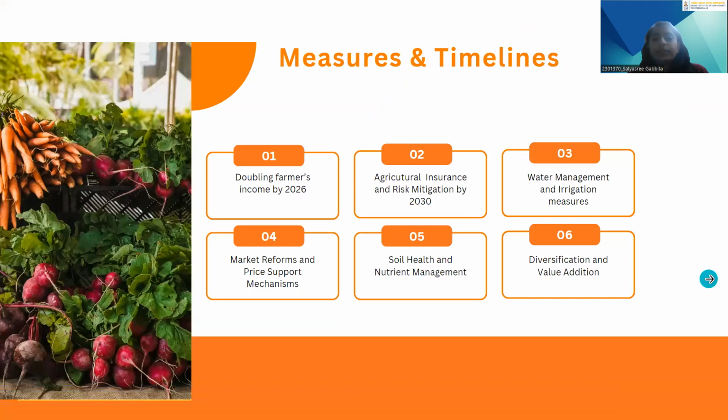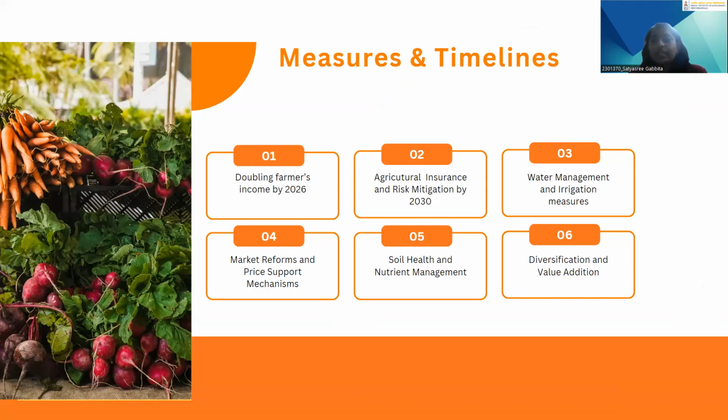Now, coming to the measures that can be taken. Doubling farmers' income could be one of the measures because, as we can see, the farmers' income has been decreasing, and there are also suicides, which could be one of the contributing factors. So doubling income would really help, and also agricultural insurance and risk mitigation by 2030 could be among the measures that can be taken.